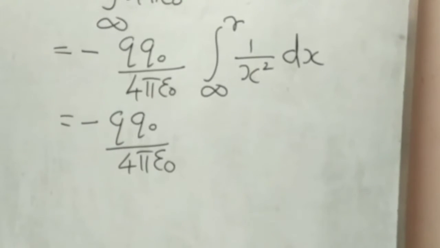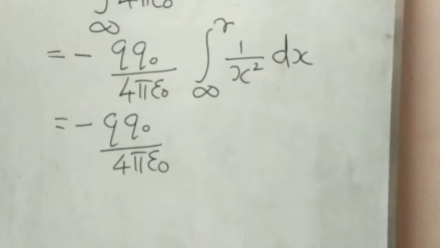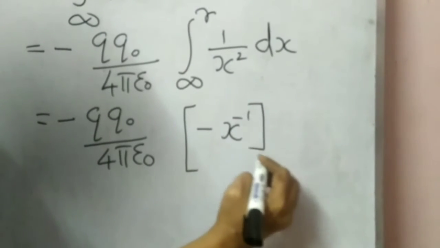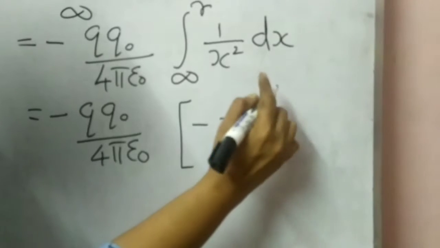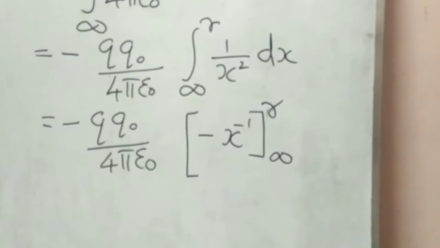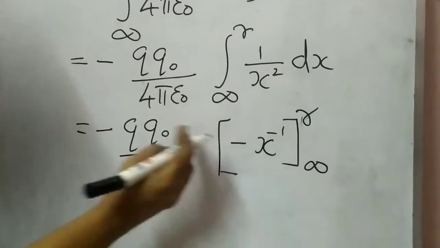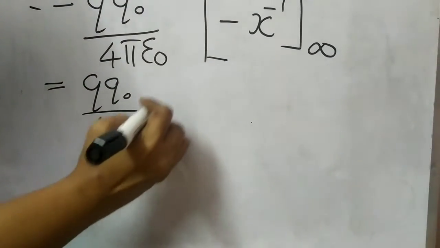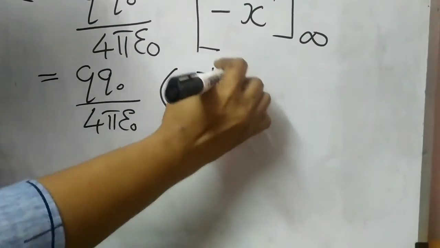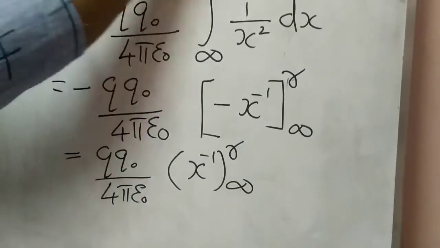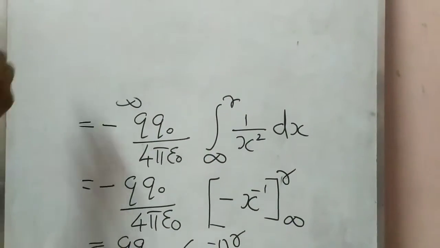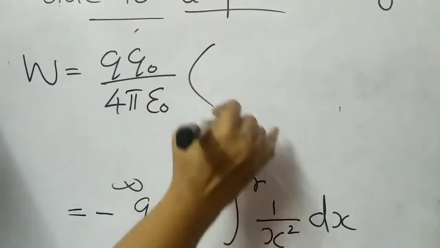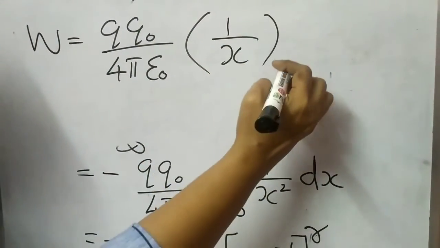What will be the integral of 1 by x square dx? That will be minus 1 by x, that is minus x raised to minus 1, with lower limit infinity and upper limit R. Here this minus into minus becomes plus. So the work done will be Q Q0 divided by 4 pi epsilon 0 times x raised to minus 1, that is 1 by x, from infinity to R.